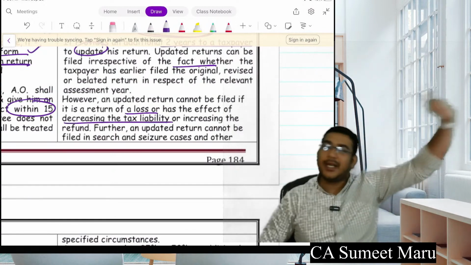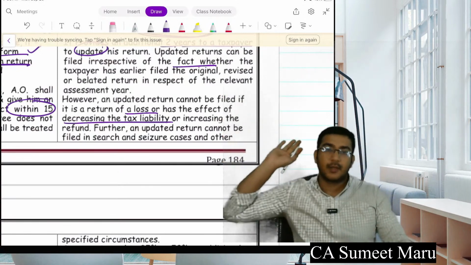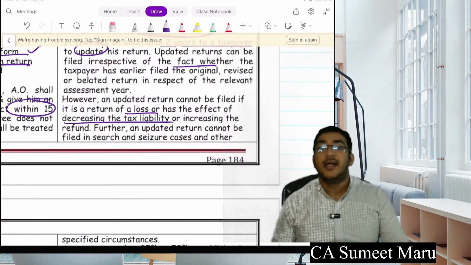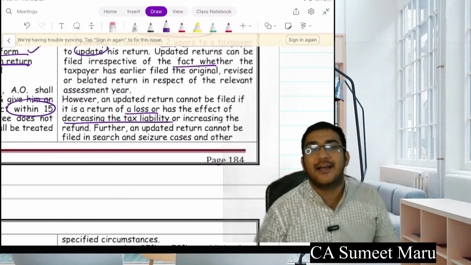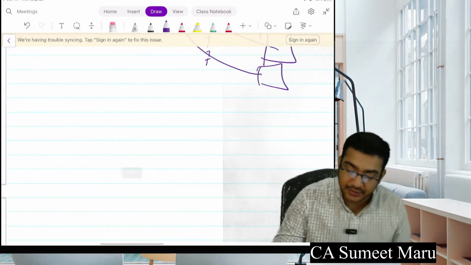So आपको tax liability बढ़ाना है, tax interest के साथ pay करना है, you can update your return up to 2 years. हमें कोई problem नहीं है. लेकिन अगर आपको tax liability कम करना है या loss बढ़ाना है, then you are not allowed to update the return. So please understand this situation again.